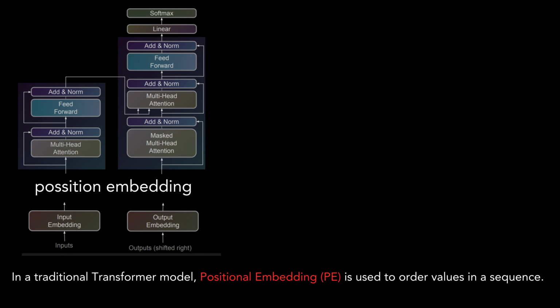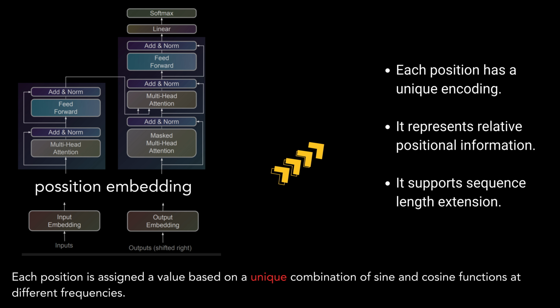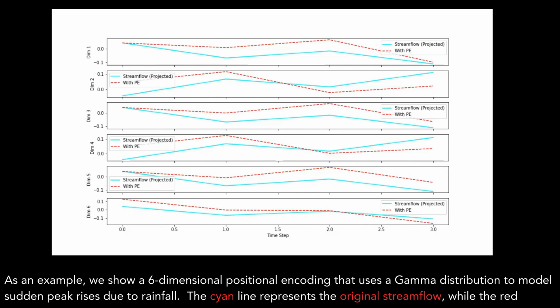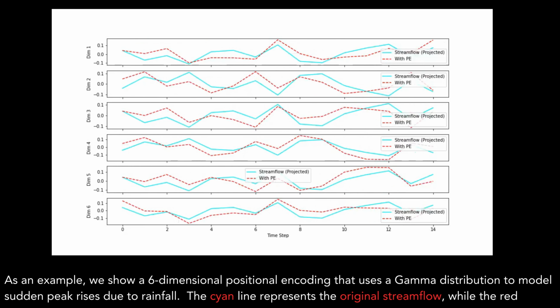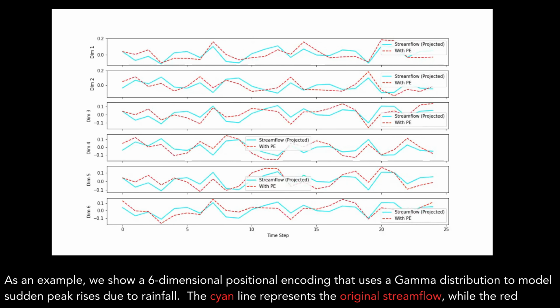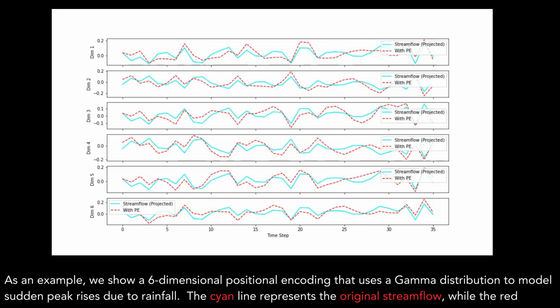In a traditional transformer model, positional embedding, or PE, is used to order values in a sequence. Each position is assigned a value based on a unique combination of sine and cosine functions at different frequencies. As an example, we show a 6-dimensional positional encoding that uses a gamma distribution to model sudden peak rises due to rainfall.